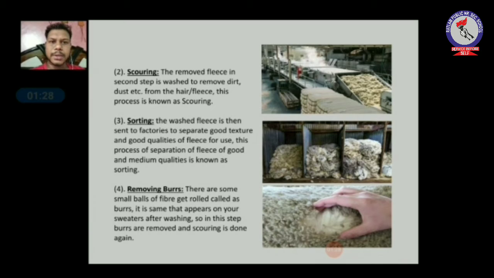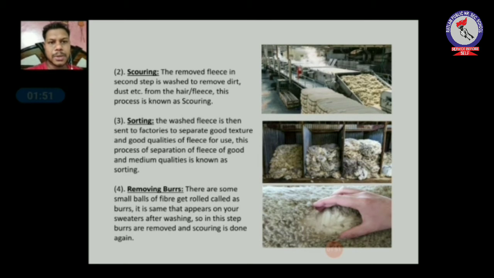Now we will come to the second step, that is scouring. The removed fleece is washed to remove the dirt, dust, grease, etc. from it. The fleece is washed in a tank or in a machine. As you can see in the first picture, the fleece of the animals is washed in hot water to remove the dirt and excess dust from it.